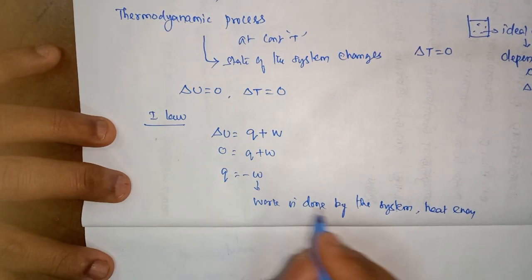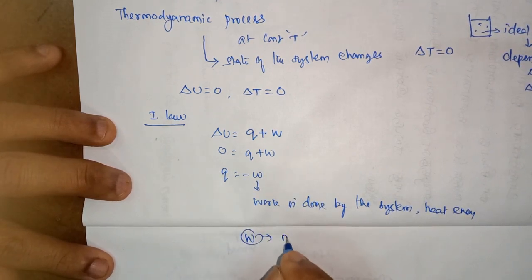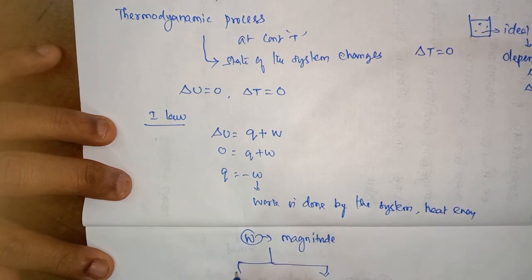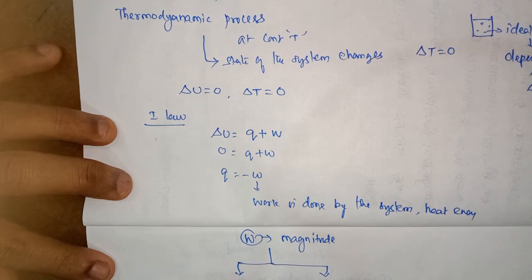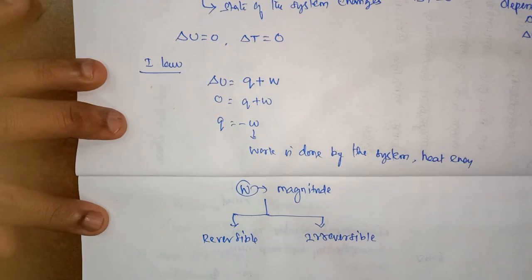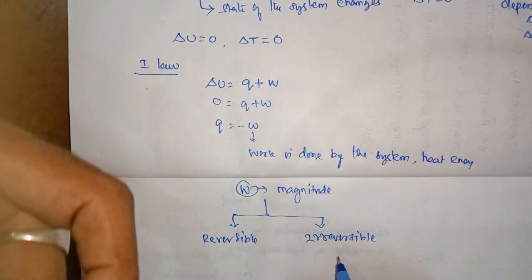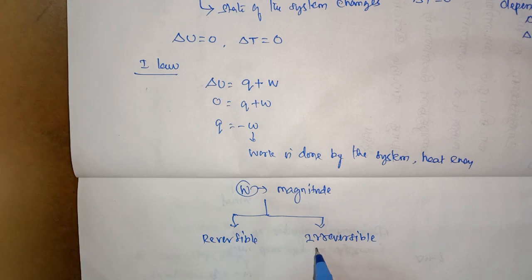The magnitude of the work done by the system depends on the nature of the process, whether it is a reversible process or an irreversible process. An irreversible process cannot be reversed. Why do I say that?